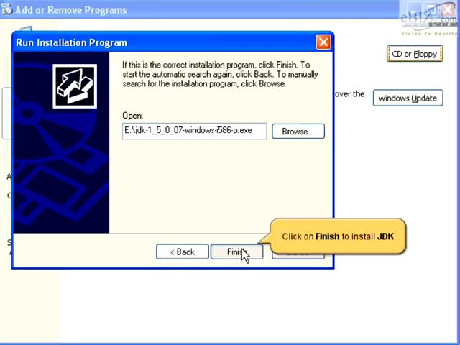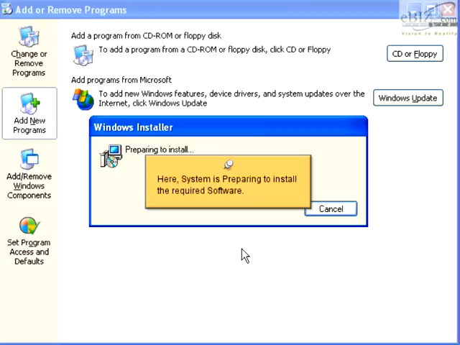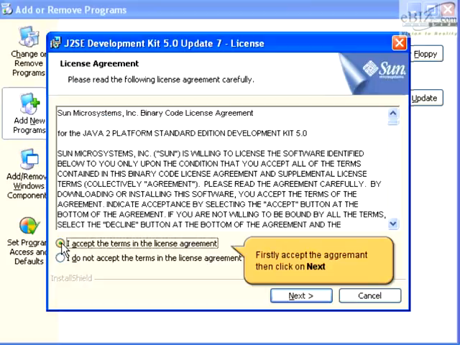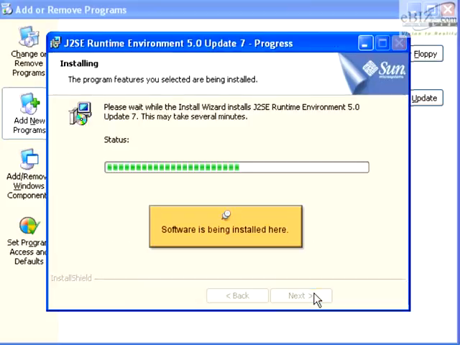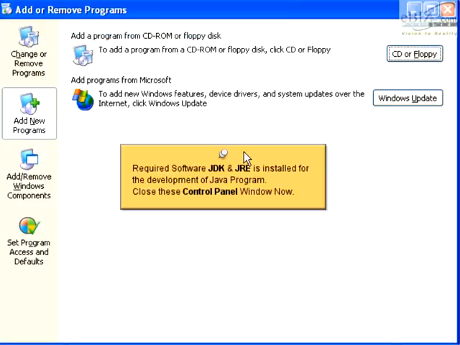After that, click on the Finish button to begin the installation. Here, the system is preparing to install the required software. First select Accept the license agreement and click on the Next button. Select the required option and click on the Next button. Software installation has begun. You can check the status on the screen. JDK has been installed. Now close the Control Panel.